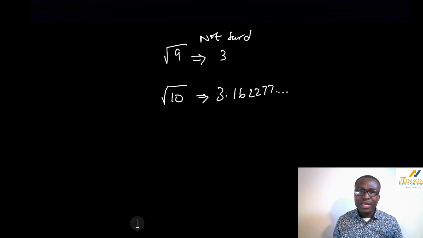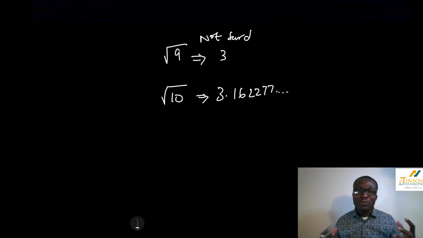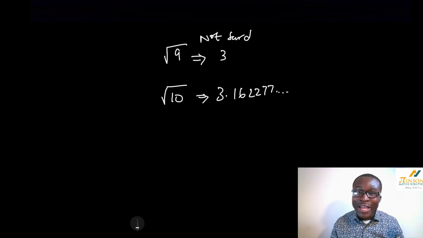The fact that a number is an odd number and I find the square root of it does not necessarily mean that it's a surd. A lot of students think, oh, there you go, 9 is an odd number, so the square root of 9 must be a surd. No, it cannot. It is not, because 9 is a square number. But square root of 10 is an even number, yet the square root of 10 is a surd.